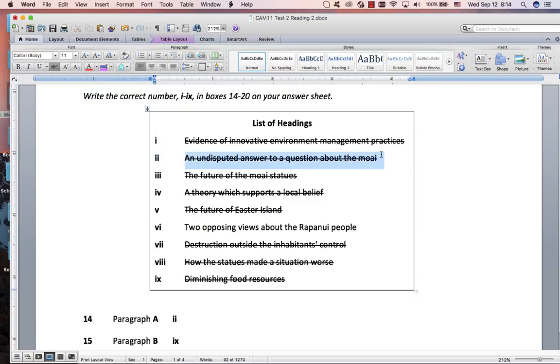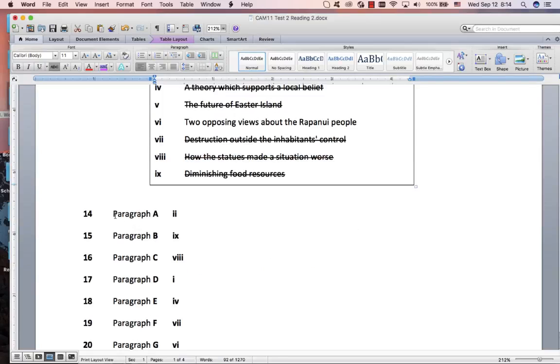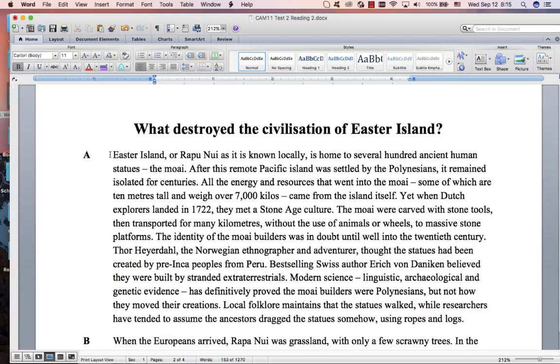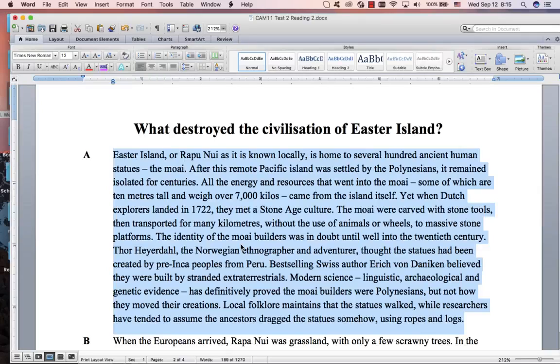The two most difficult ones were paragraph A, that was very difficult to get, and paragraph G, also very difficult. And that's another tip to be aware of: look at paragraph A, but don't waste too much time on it. Often IELTS makes paragraph A very, very difficult. They do this with true, false, not given, with many question types. They make the first one very difficult. So don't be afraid to skip it and come back to it at the end.